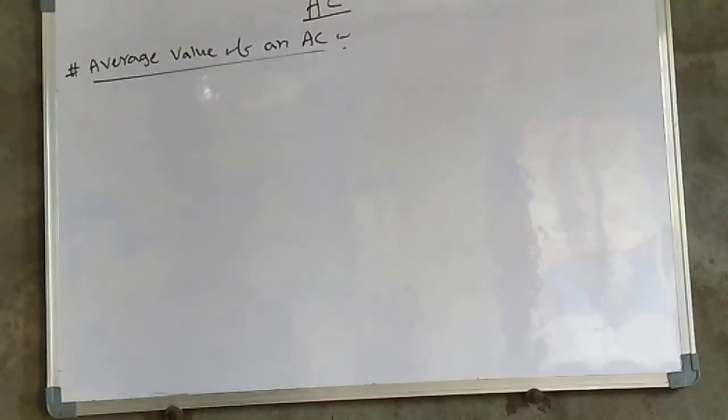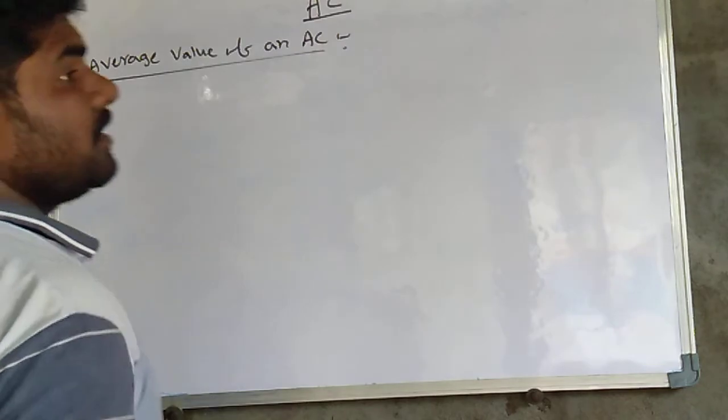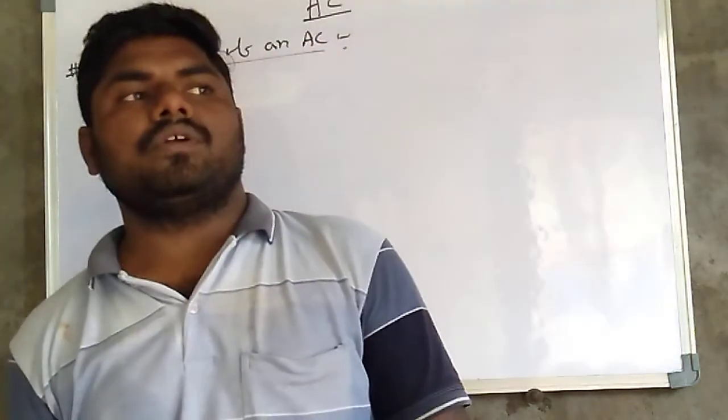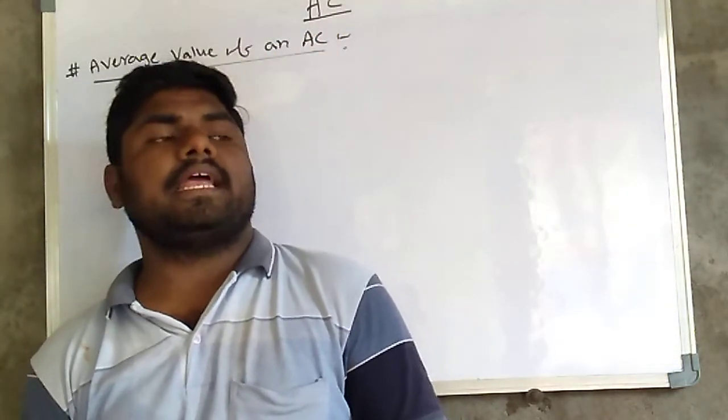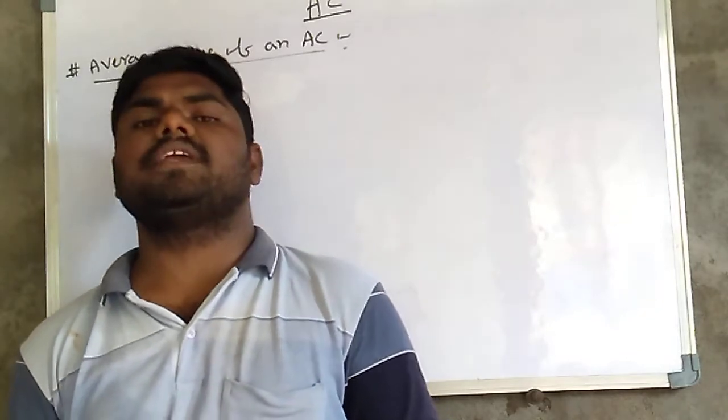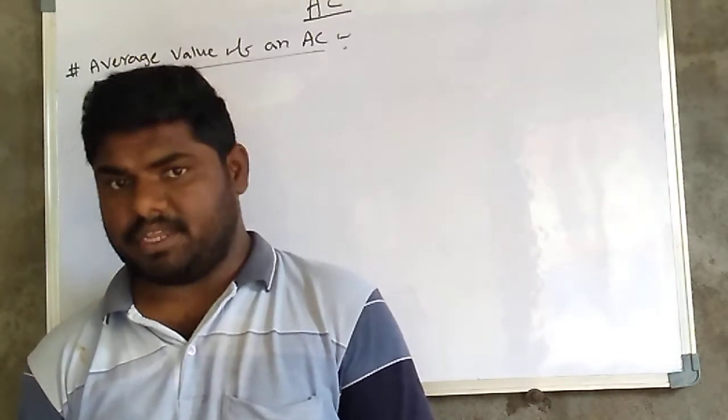So in AC or DC, the average current is equal to 1 by delta t into the integral of t1 to t2 of I into dt.